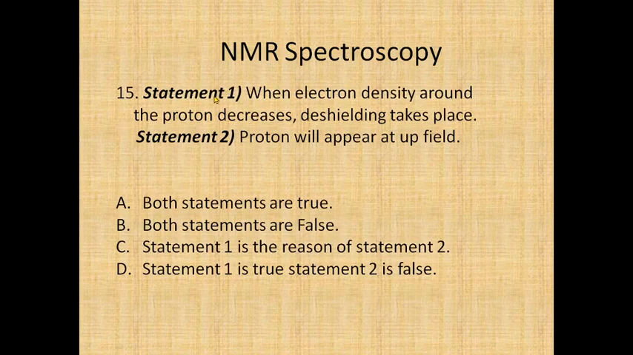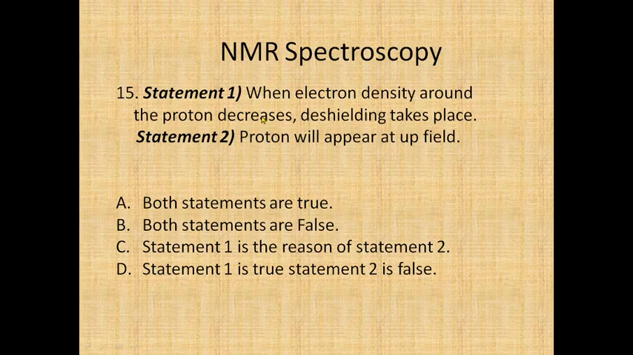Here are the two statements. Statement 1: when electron density around the proton decreases, de-shielding takes place. Statement 2: proton will appear at upfield. So options are given here: both statements are true; both statements are false; statement 1 is the reason of statement 2; and statement 1 is true but statement 2 is false.